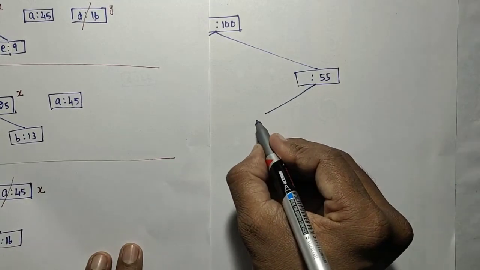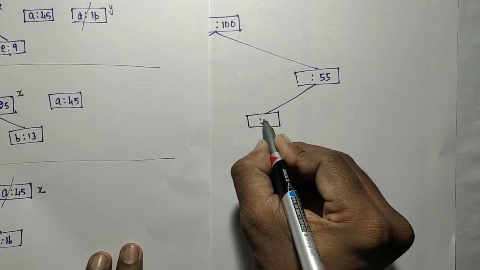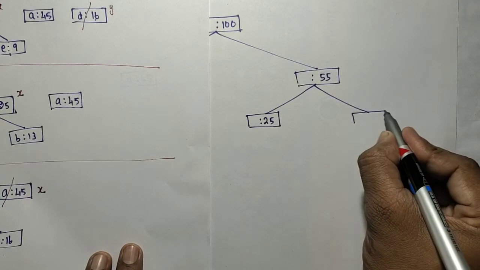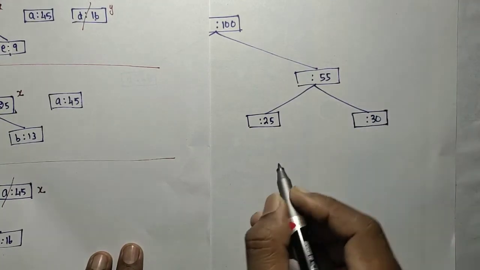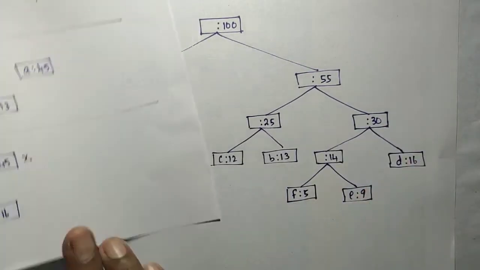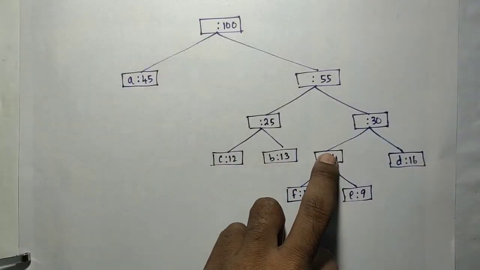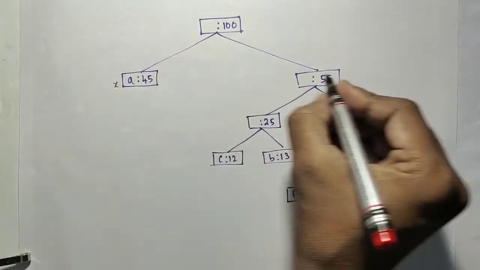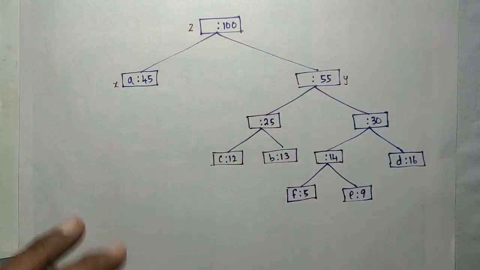Left is 25 and right is 30. So you will get this entire 55 tree as the right of that 100. Okay. So this is the first extracted X and this is the next extracted Y. Now the new node will be inserted back to the Q.